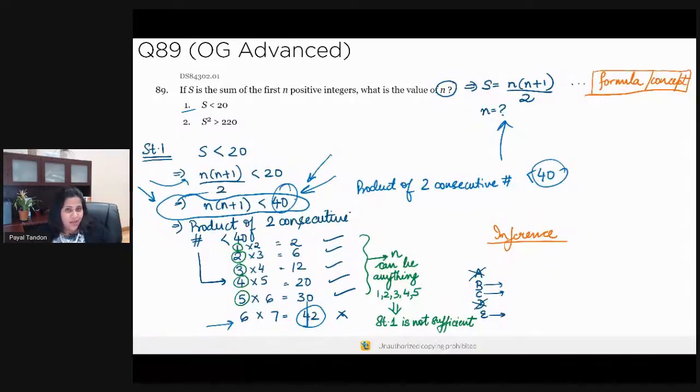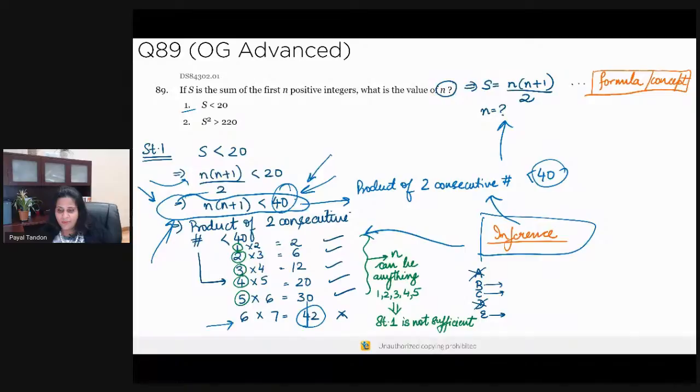Why did I decide to plug in numbers here? I had to draw inferences. Plugging in numbers is really part of my drawing an inference that n into n plus 1 is nothing but the product of two consecutive numbers. So Paul is asking, how do we infer that the integers are consecutive since it is not stated? Paul, this is where you are getting that the integers are consecutive.